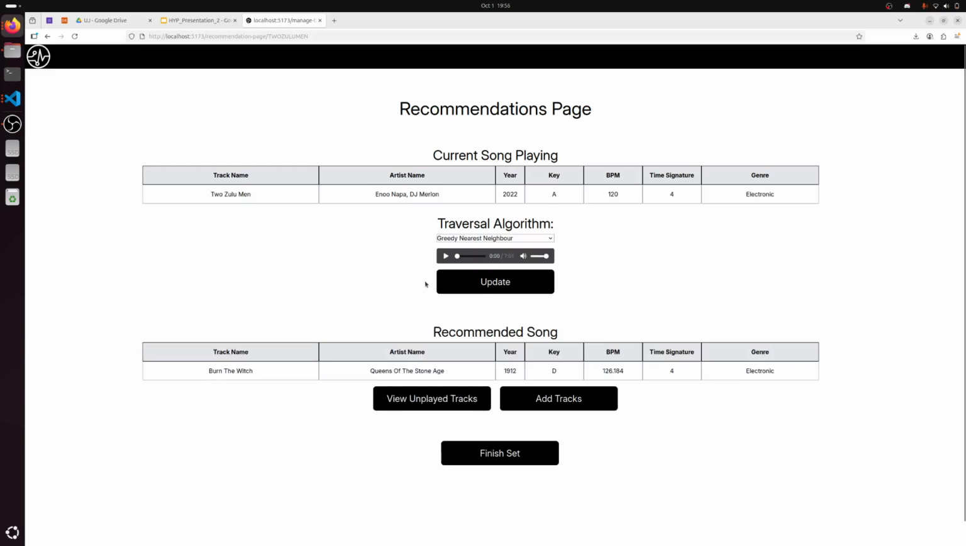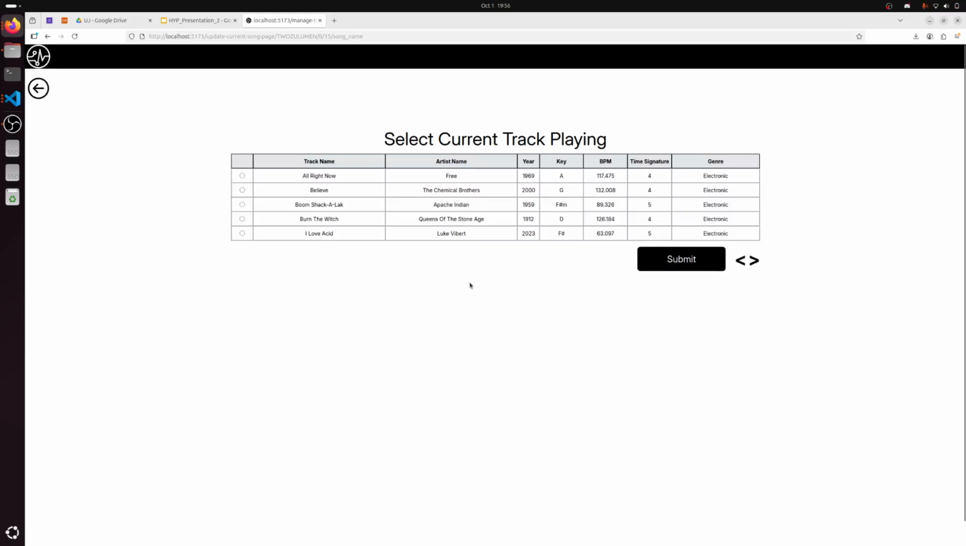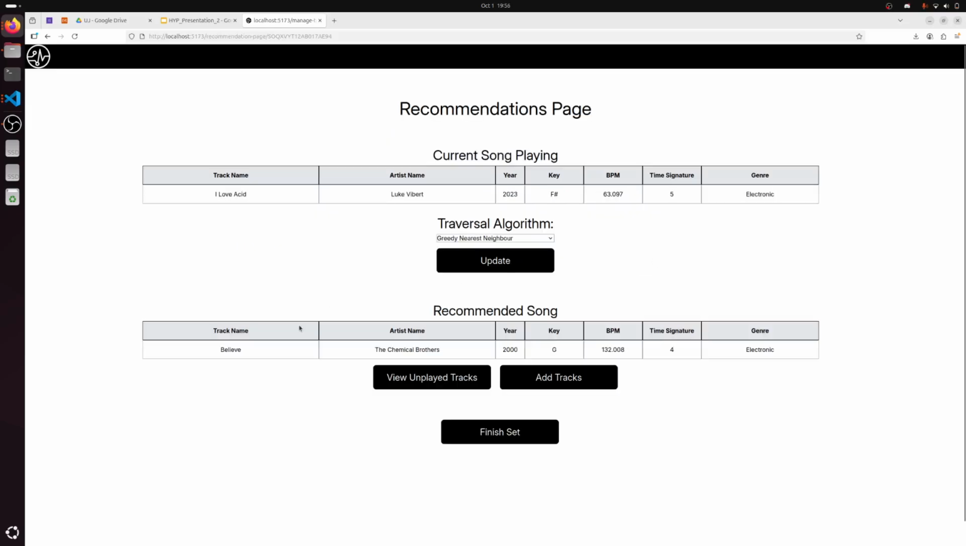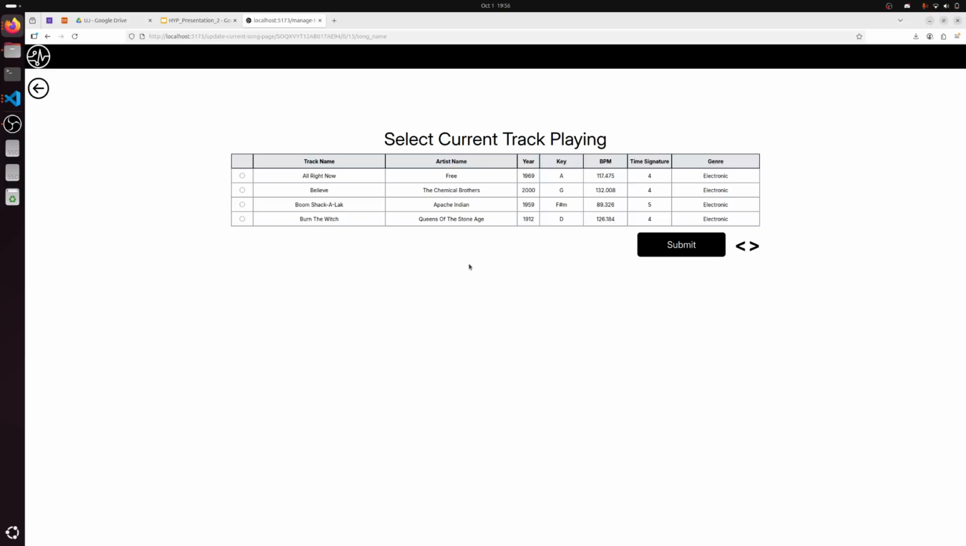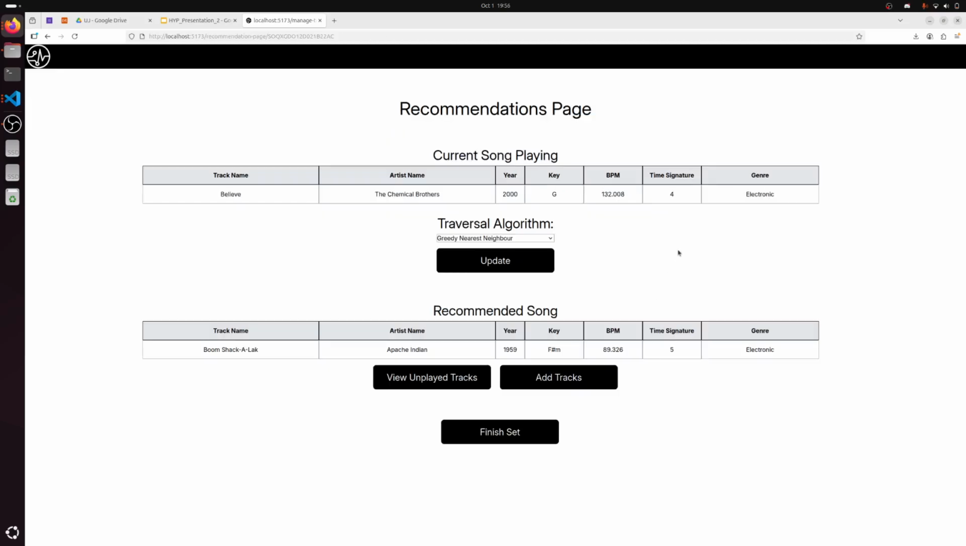And then what we can do is choose the song that we have played now by selecting this update button, submit, and you'll see it will provide the next track that is recommended. And then you can choose the recommended track if you want to, or you can choose a completely different track if you would like to, because you, with your own personal discretion, believe that a certain track will be better to play.